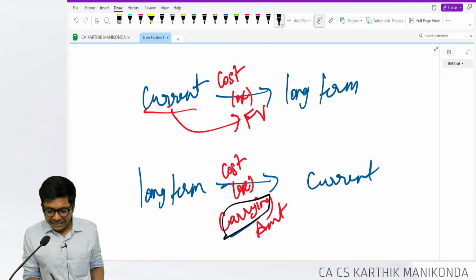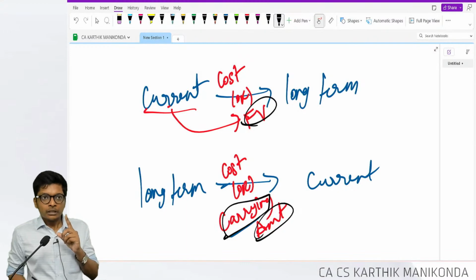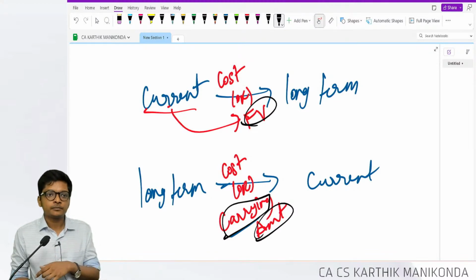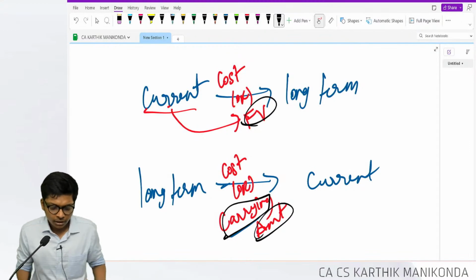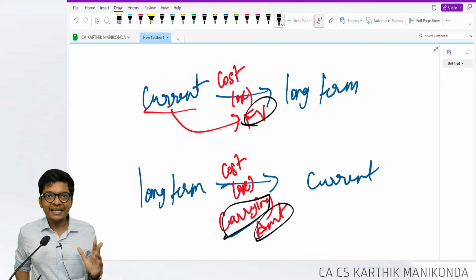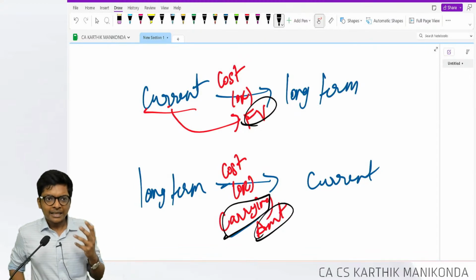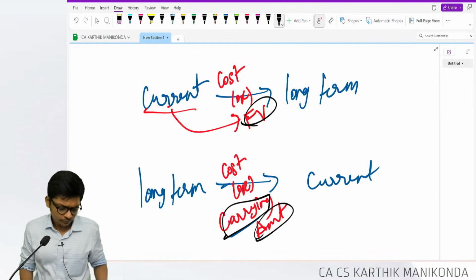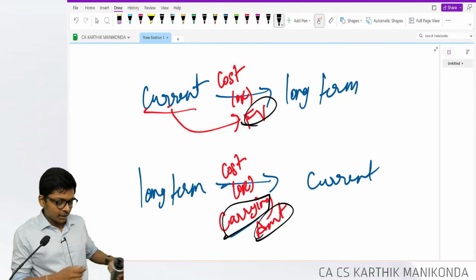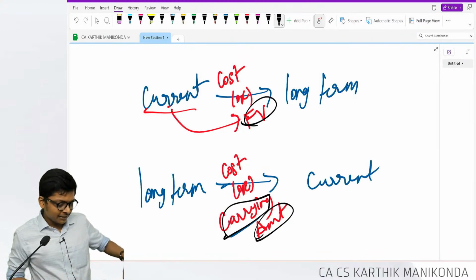The difference of carrying amount and fair value, be careful. They have not tested this, but if they test this, carrying amount is the book value. Are you following, guys? Fair value is the market value. Are you understanding, guys? Clear? Okay. This is how the transfer takes place. With this, we are done with AS 13 also. That's it. Exam questions, you can solve all the questions. Fine. Now we'll proceed to another important standard for exam. AS 12. Accounting for government grants.